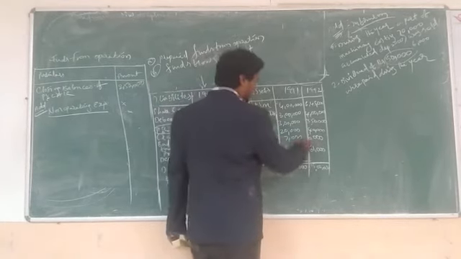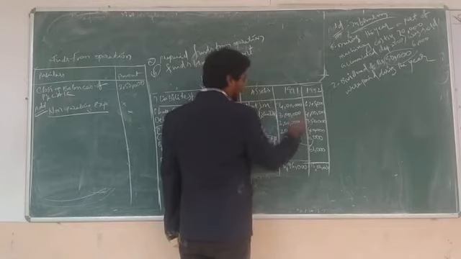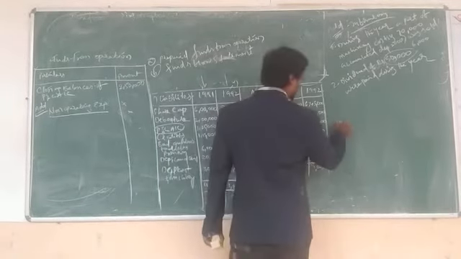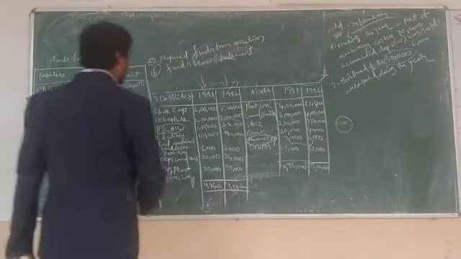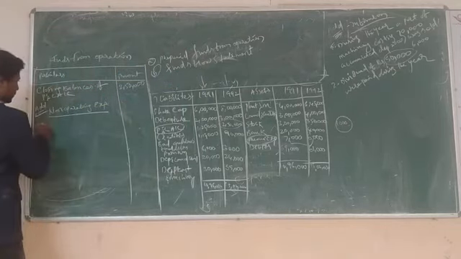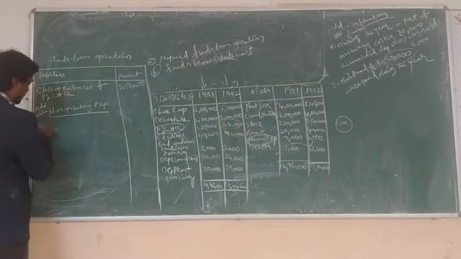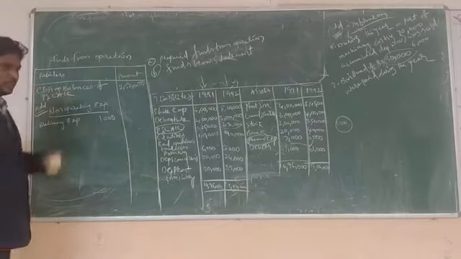See, 7,000 and 6,000: what is the difference? Last year 7,000 and this year 6,000, so the difference is 1,000 rupees. This is the non-operating expense: preliminary expenses 1,000.